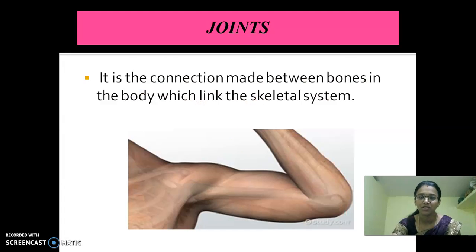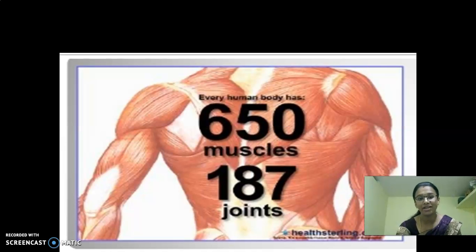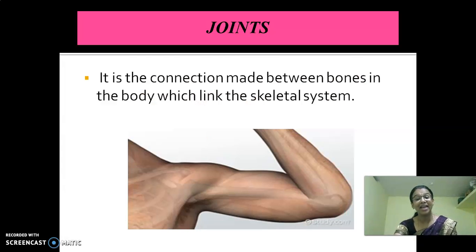A joint is the connection made between bones in the body which links the skeletal system. Joints are a place where two or more bones are joined together. So how many joints are there in our body? Totally 187 joints.